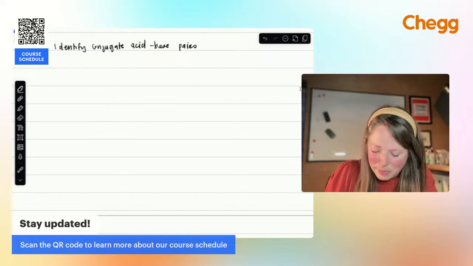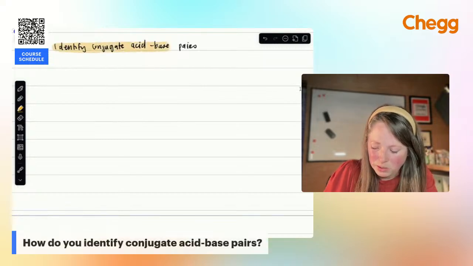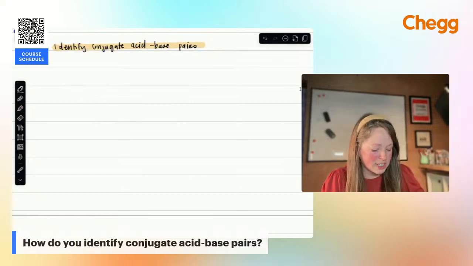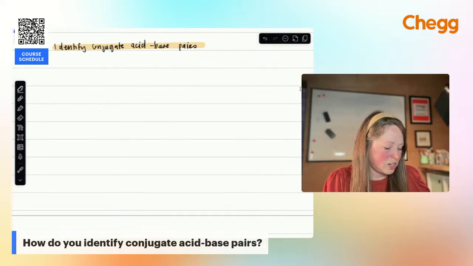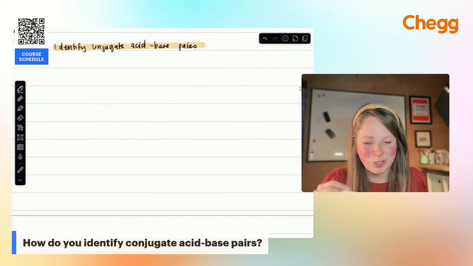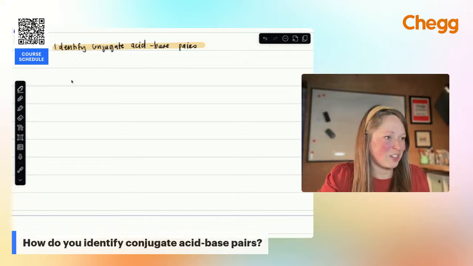With acid-base chemistry, we looked at a couple of reactions, including hydrofluoric acid. The best thing that you can do is just imagine a moving proton. Imagine a moving H, basically. If you can identify that, you're going to be able to quickly discern between your acid and your base and really see what's going on with this reaction. Let me pull up an acid-base reaction and we'll practice with that.